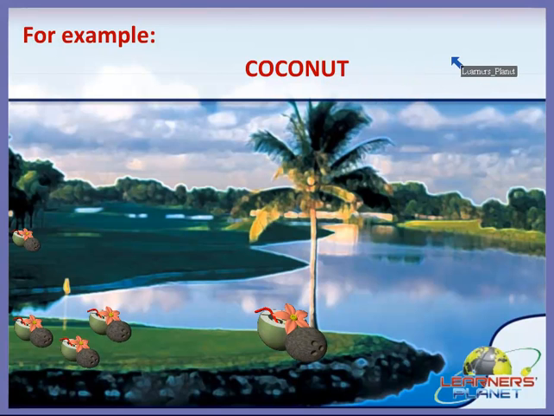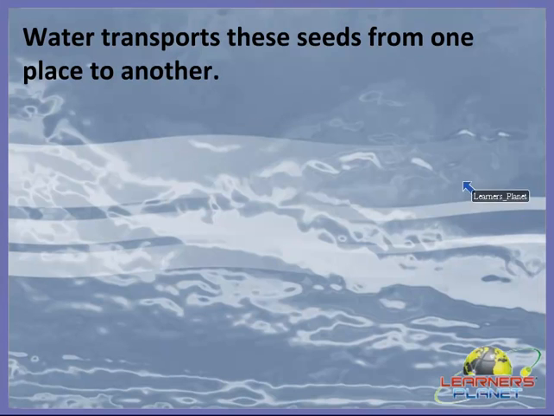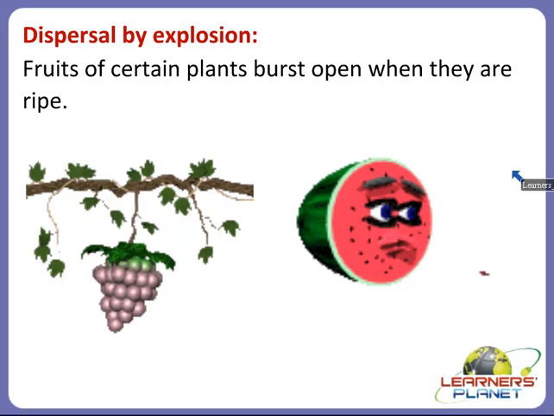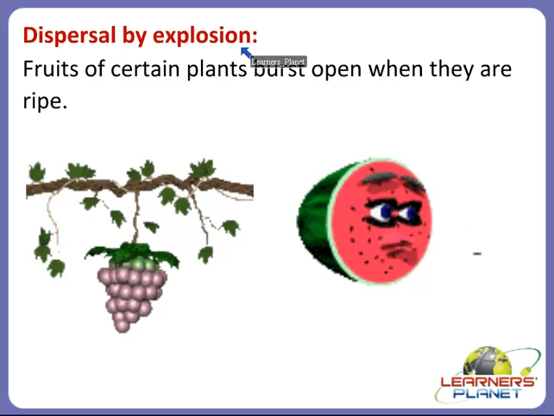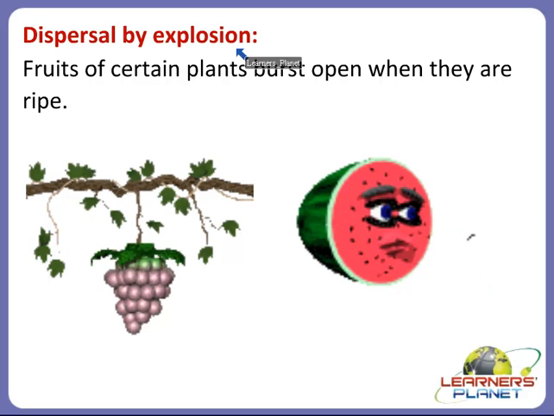Alright children, is it clear to you? So we can say that water transports the seeds from one place to another in the lotus plant and the coconut plant. Now we will see another factor, that is explosion. The dispersal of seeds also takes place by the process of explosion. How does it take place? Let's study about it.